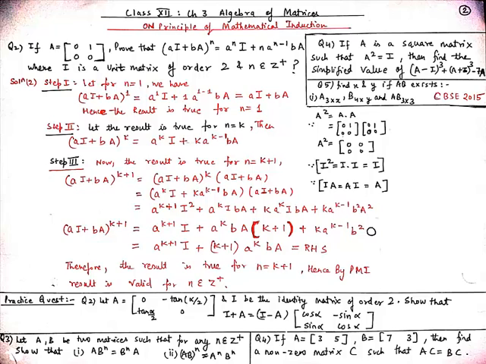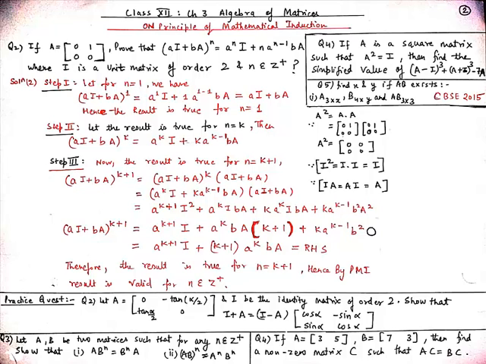In the LHS, we get (aI + bA)^1, which is equal to a^1 I + 1 into a^(1-1) bA. So from here we get aI + bA, which is equal to the RHS. Hence our result is true for n equal to 1. Now we will assume that our result is true for n equal to k. So we can write (aI + bA)^k = a^k I + k a^(k-1) bA.